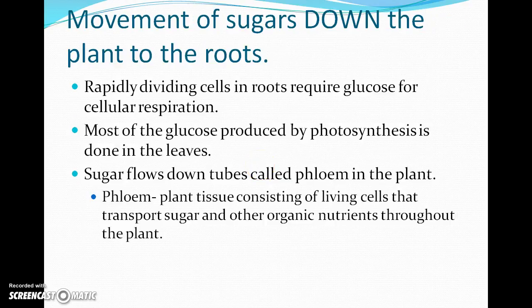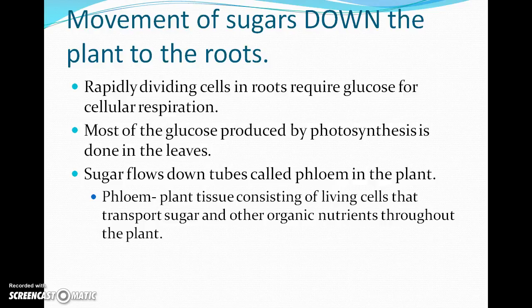So once your leaves do the photosynthesis and they create glucose, there are cells in the roots that are dividing. They're undergoing mitosis. We know that during the cell cycle the cells need to grow, synthesize DNA, and grow again before they can undergo mitosis. So they're going to need nutrients.